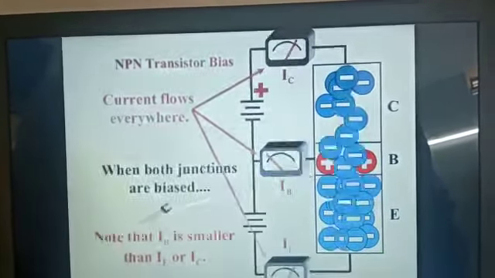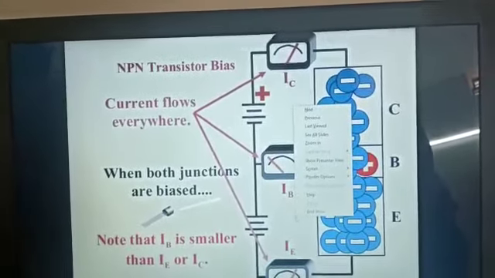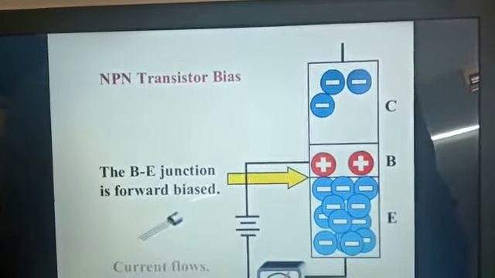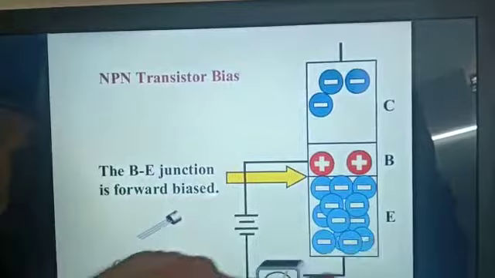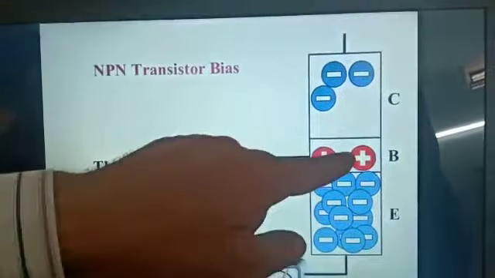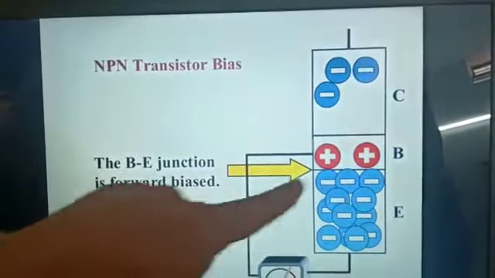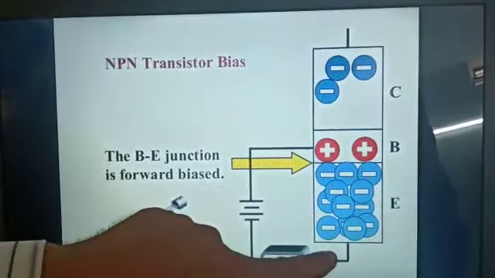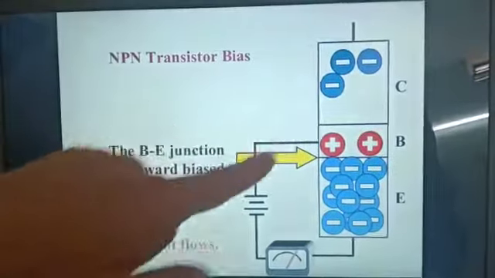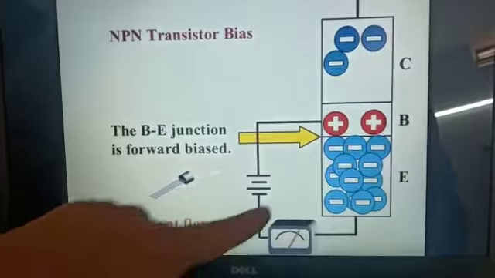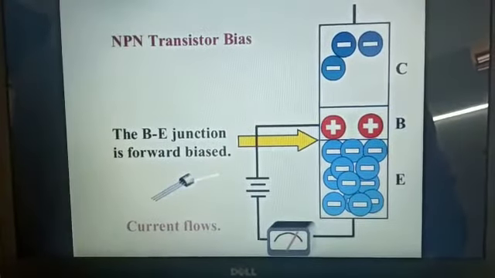Now in a forward bias connection, the base emitter junction is forward biased. Emitter is N type, N is connected to negative, and the base is connected to positive, hence it is called forward bias. Forward bias means current conduction flows easily. Therefore, the base emitter junction is forward biased and current flows through the junction.